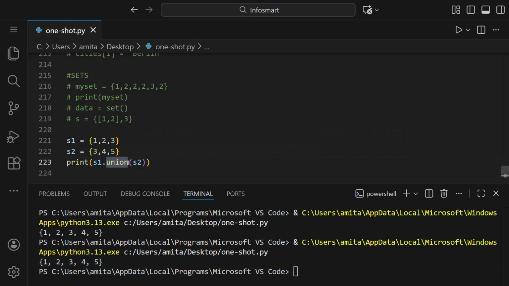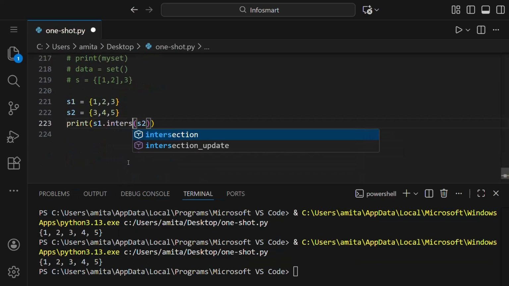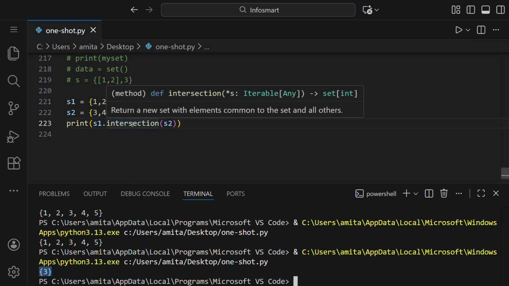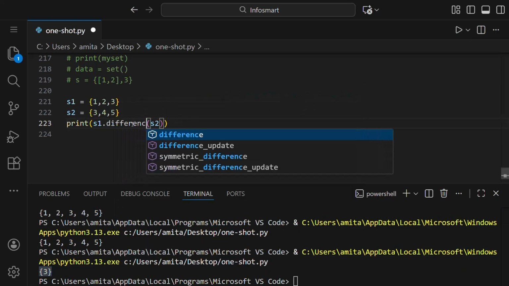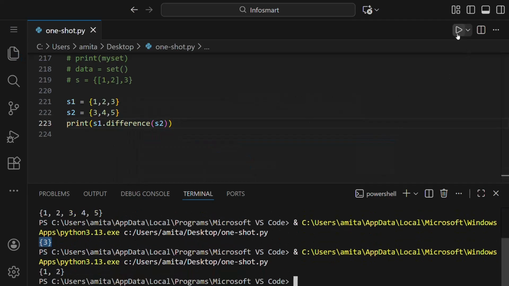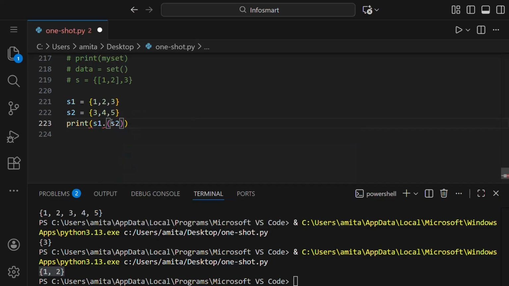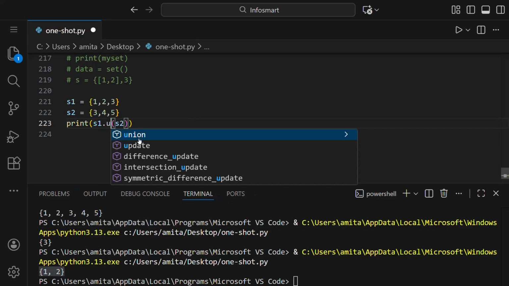Instead of union, if we want the intersection, we can write intersection and you can see 3 is a common element in both. Now, if you want to see the difference, you can see we got 1 comma 2. So set has many methods. You can see here difference update, and symmetric difference is also there. And we already saw union, then update is there, intersection update and so on.